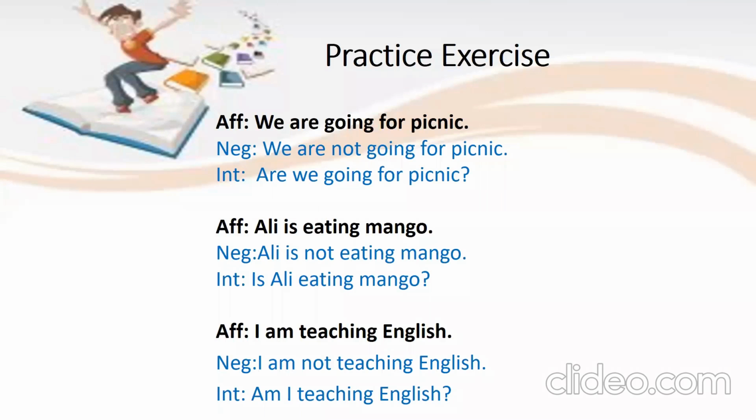Let me check the examples. I'm going to school. Negative is I'm not going to school. And interrogative is am I going to school? Very nice, Verda. But don't forget to put the question mark at the end of an interrogative sentence, okay? Suhema, you are giving an example. She's playing cricket. Negative is she's not playing cricket. And interrogative is is she playing cricket?